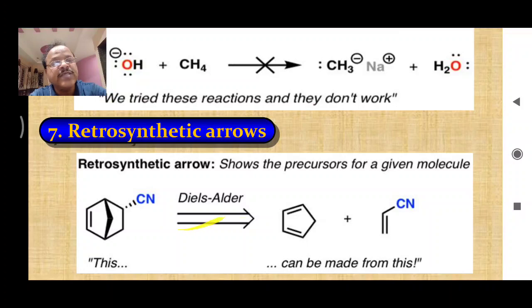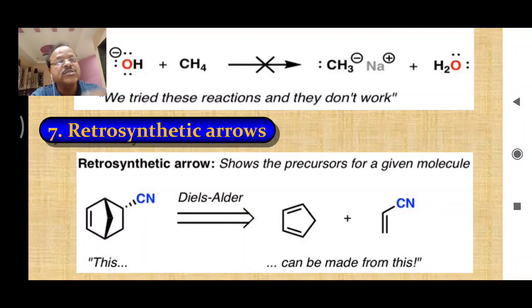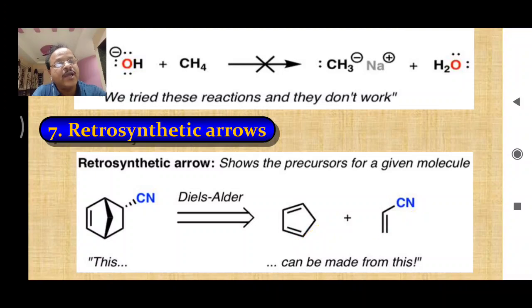Now this arrow is called a retrosynthetic arrow. It means starting from the target molecule or the structure of the desired molecule, we can go on fragmenting this target molecule so as to arrive at the fragments that are called reactants, or in other words, synthons.